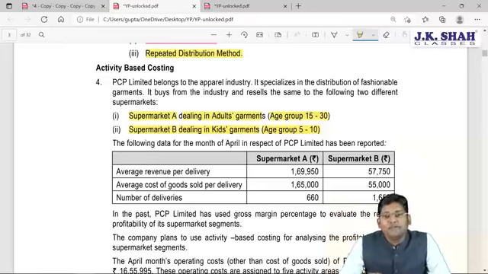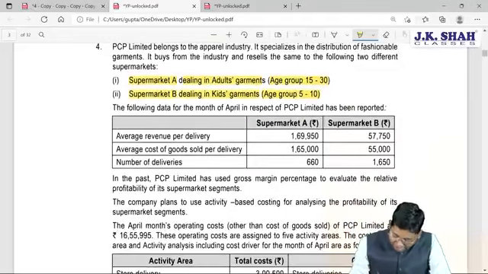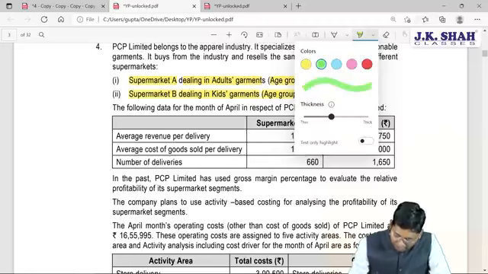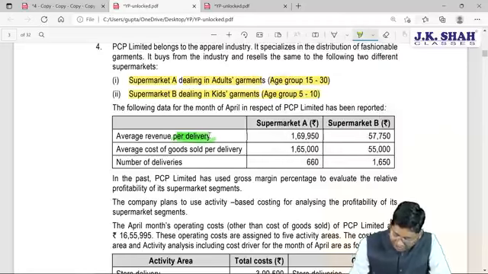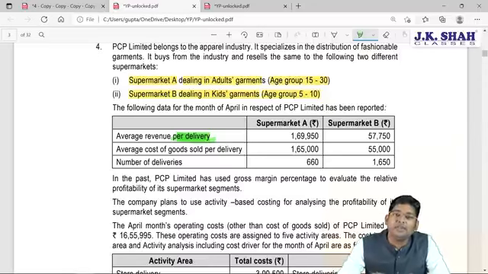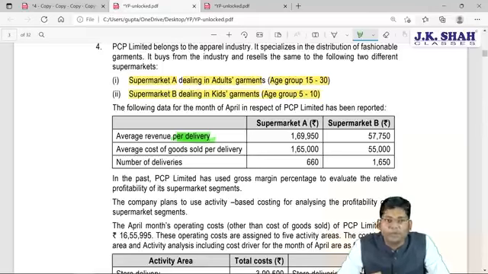The following data for the month of April in respect of PCP Limited has been reported as follows. The average revenue per delivery. This is the revenue given, but it's not the total revenue. Delivery-wise revenue is given. So the total number of deliveries you need to use for computing the total revenue of each supermarket.